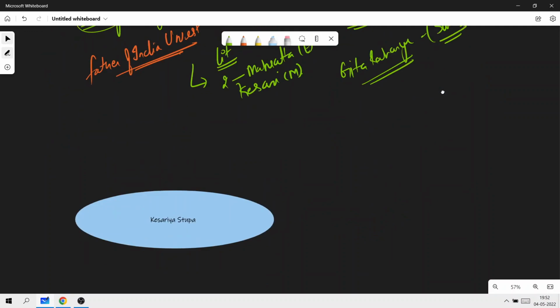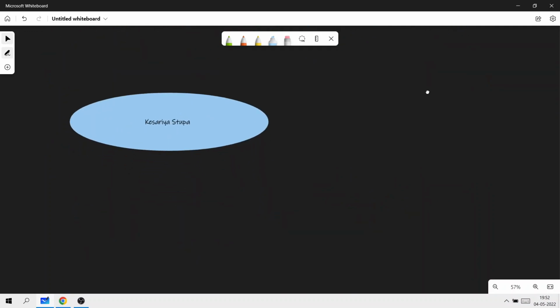Let's get to the next concept. The next concept is the Kesariya Stupa. Very important again. Firstly, you need to understand where it is located. It is located in Bihar. The world famous Buddhist stupa at Kesariya was recently heavily waterlogged after rainfall in the catchment areas of which river? The Gandhak river. So remember this bit. The nearest river to the stupa is the Gandhak river.